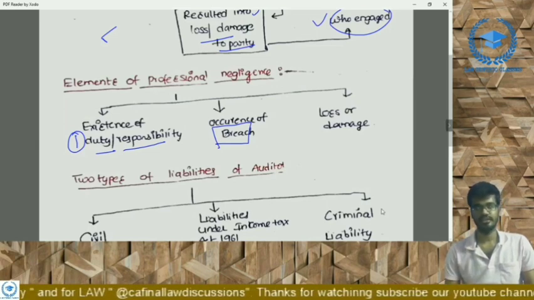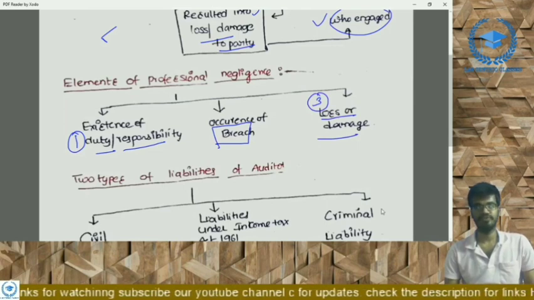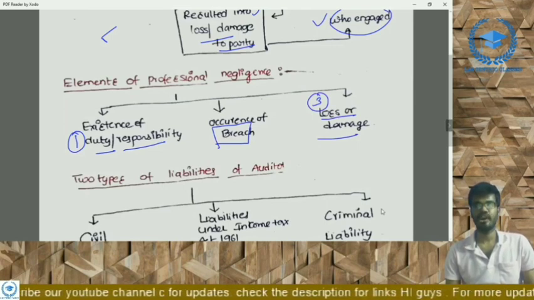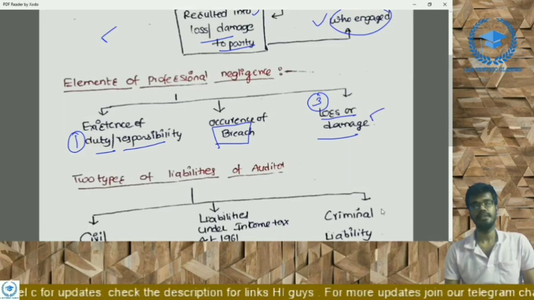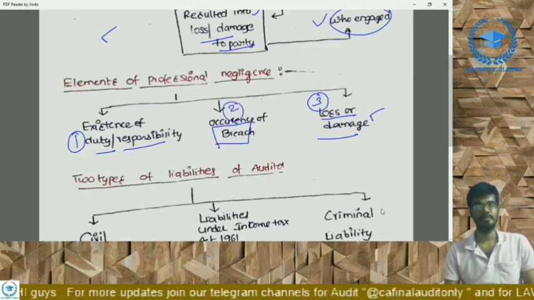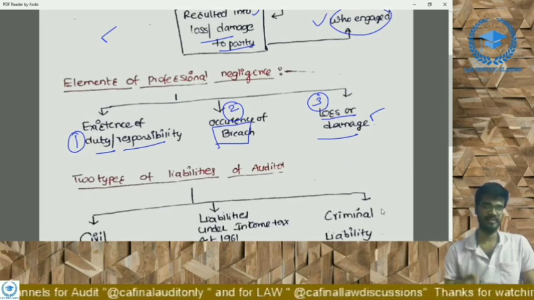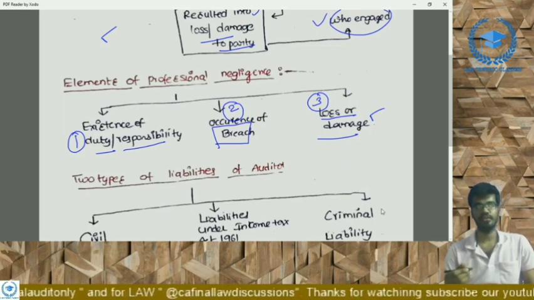The third point is loss or damage. Because of this breach, loss or damage should have been incurred by that particular person. Then that is said to be professional negligence. What are the three elements of professional negligence? Existence of duty or responsibility, occurrence of breach, and loss or damage.